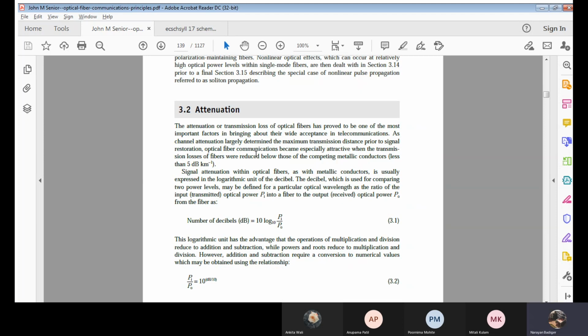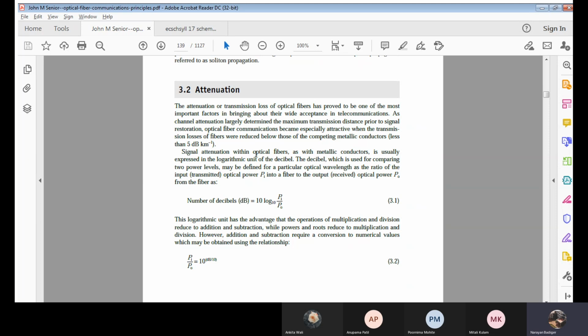The first one, the attenuation. Now, what exactly do we mean by attenuation? Attenuation is nothing but a transmission loss, which is given by a letter. What is the letter used to represent the attenuation constant?